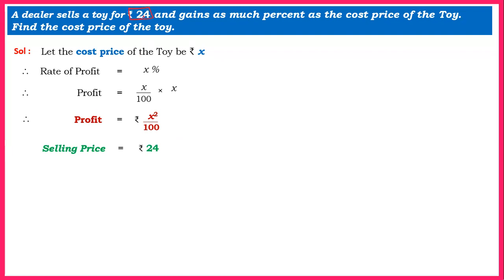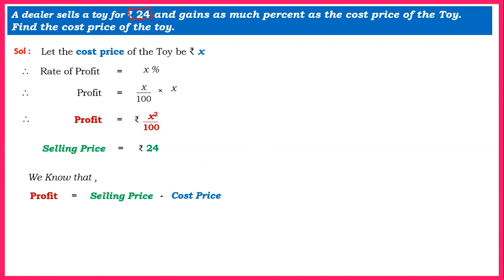So that's sorted. Now students, we know that the formula for profit is selling price minus cost price. First of all, profit occurs only when selling price is greater than cost price, and therefore profit is selling price minus cost price. Now you can also coordinate with the color. I've chosen color.